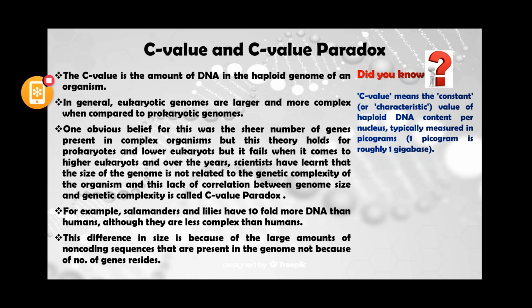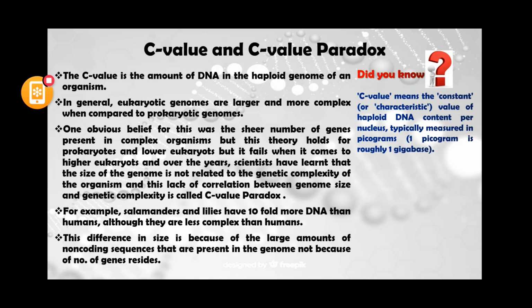But we have to consider haploid only, because the cell is haploid, and it only becomes diploid when it mates, when eggs or zygotes are formed. After that it becomes diploid. But we count only the haploid genome of an organism. So the C value is the amount of DNA in the haploid genome of an organism.